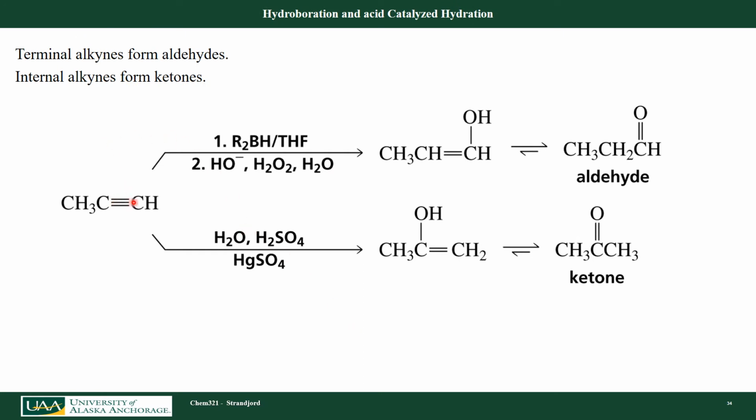So here I have a terminal alkyne. I react it with a boron compound that's disubstituted like 9-BBN, and then I oxidize that with the hydroxide anion and hydrogen peroxide to form my enol, which tautomerizes to the aldehyde. Again, here I'm doing anti-Markovnikov addition, right? If I want to do Markovnikov addition, I'm going to use water and my mercury sulfate. So I'm going to form the internal hydroxyl enol here, which then tautomerizes to form the ketone.